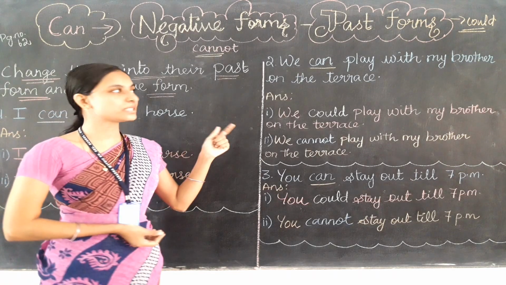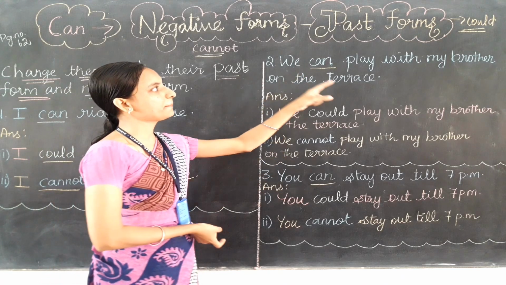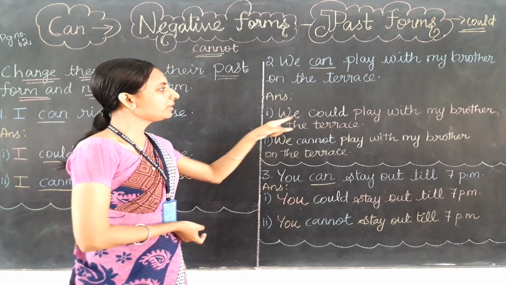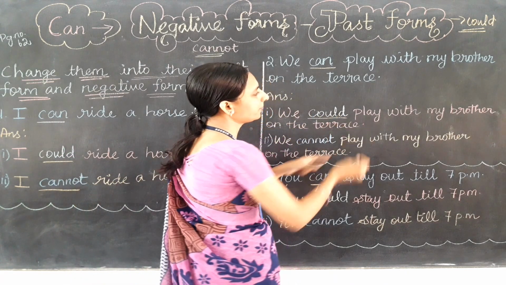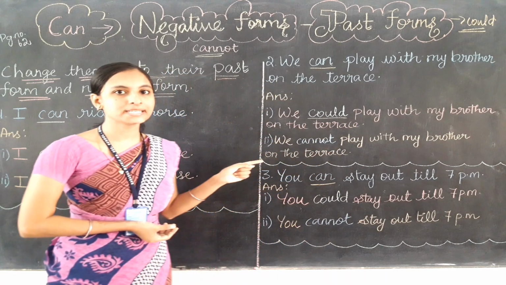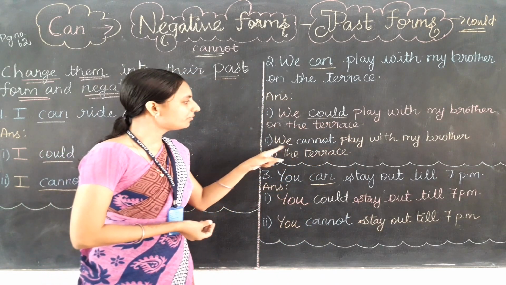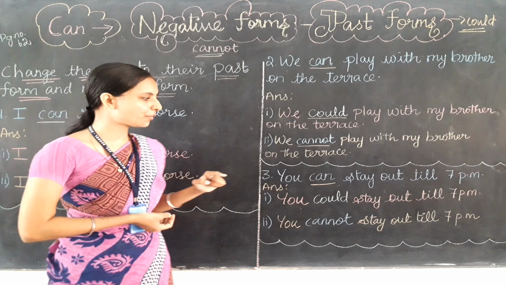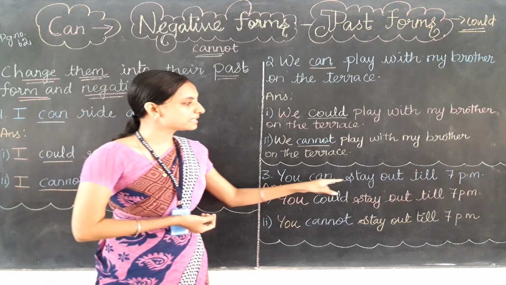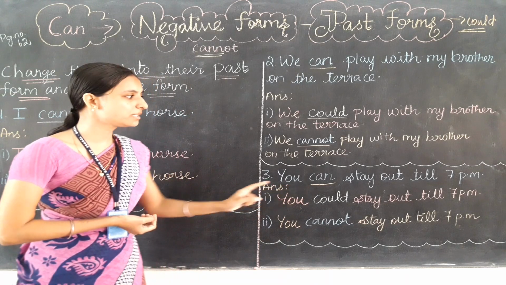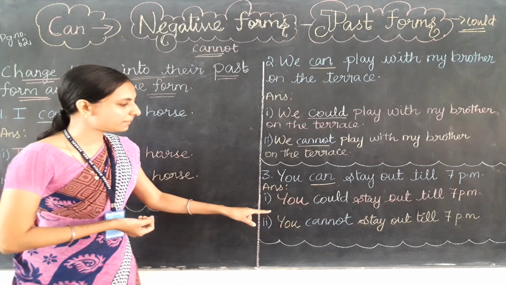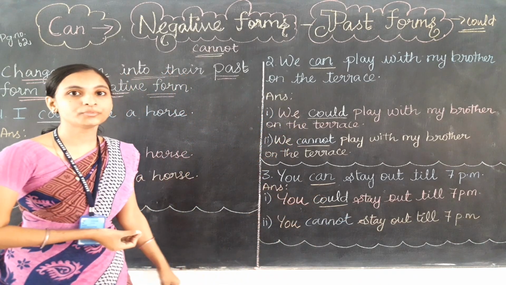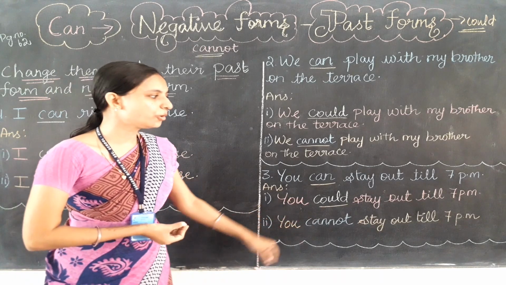What is the answer for the second question? The second question is we can play with my brother on the terrace, and the past form for this sentence is we could play with my brother on the terrace. The negative form will be we cannot play with my brother on the terrace. What about the third question? You can stay out till 7 p.m. The past form will be you could stay out till 7 p.m. and the negative form will be you cannot stay out till 7 p.m.